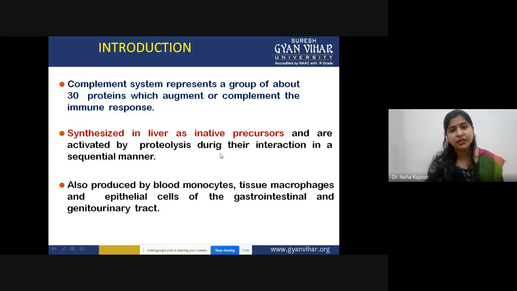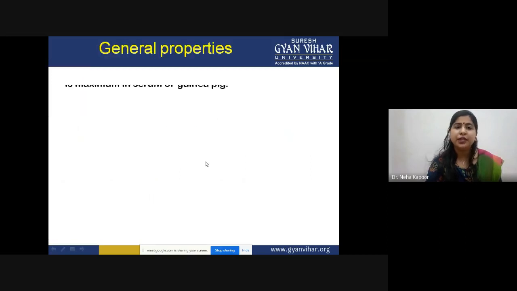After the infection is encountered, they get activated by proteolysis during their sequential interaction, which we will discuss. However, these complement proteins are also released by certain blood monocytes, tissue macrophages, and epithelial cells of our gastrointestinal tract or reproductive tract. All of these regions are sites of complement protein production.